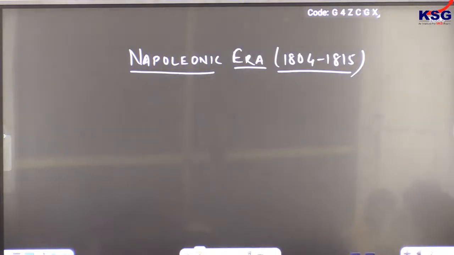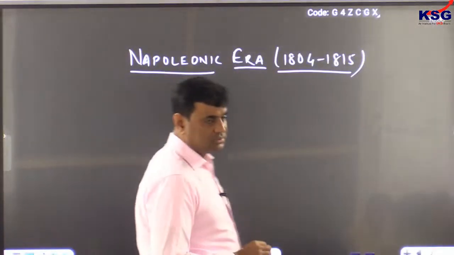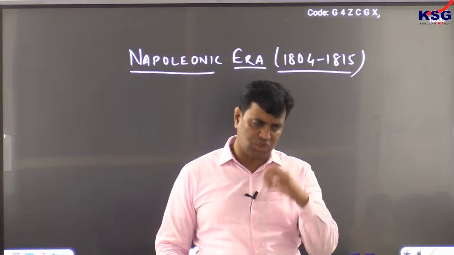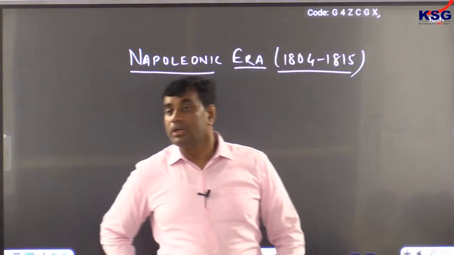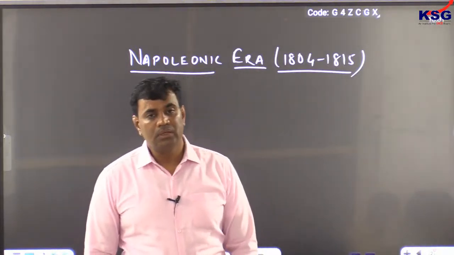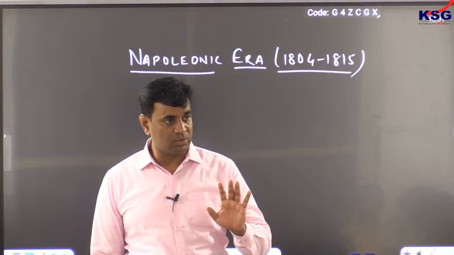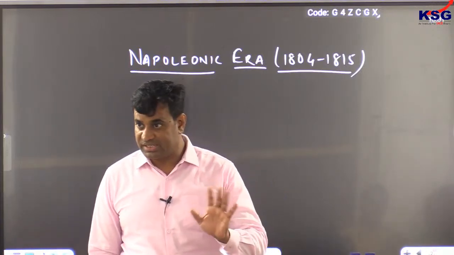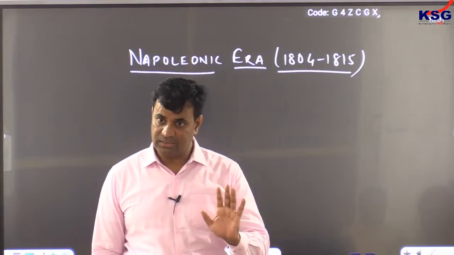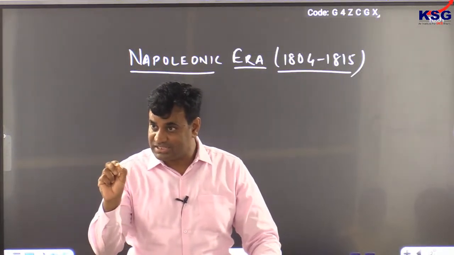In the first decade of the 19th century, Europe was dominated by Napoleon. You have to start answers like this. Don't write years and all. First decade of 19th century. Don't write 1804 and all. Don't show your kiddishness in answers. Answers should be analytical. I'm writing these dates for your understanding. Don't write 1804 to 1815. You are not writing a 10th class examination.